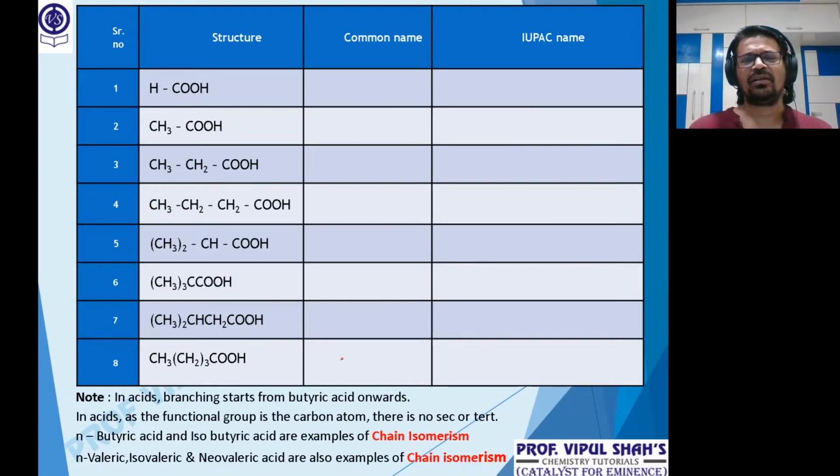Okay. Now comes the part. Let's start with this. I've put up the structures. I want you to write in your book, please write down this table: structure, the common name and its IUPAC name, and we will start. First, in the common name you don't have to do anything, just count the carbon atoms. How many carbon atoms? 1. Acid with 1 carbon, formica, red ants, formic acid. So the first one's common name is formic acid. We will do all common names, then we'll go to the IUPAC.